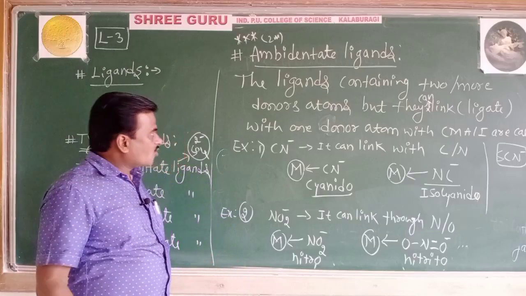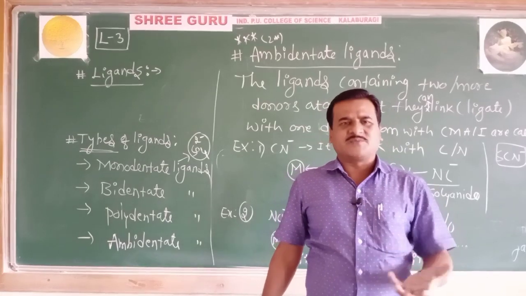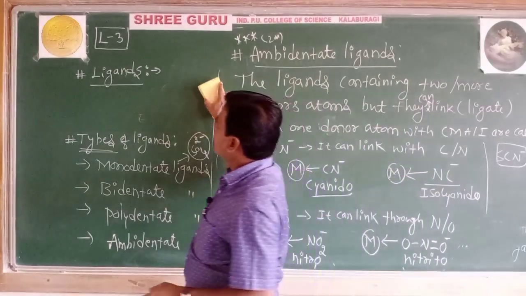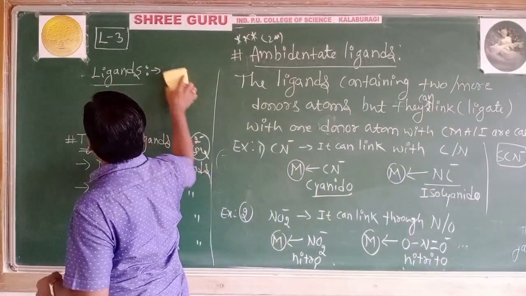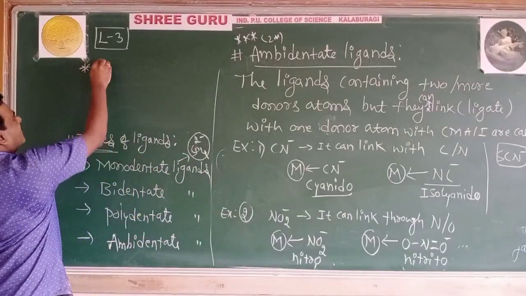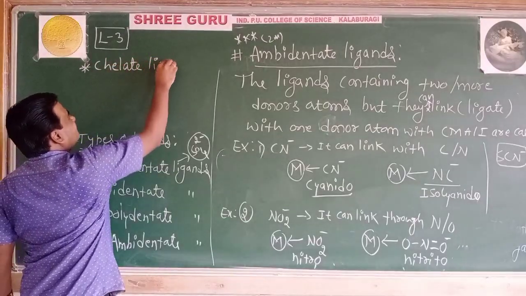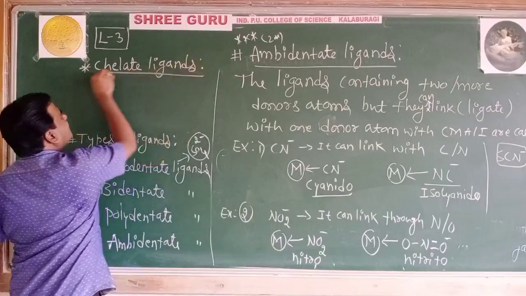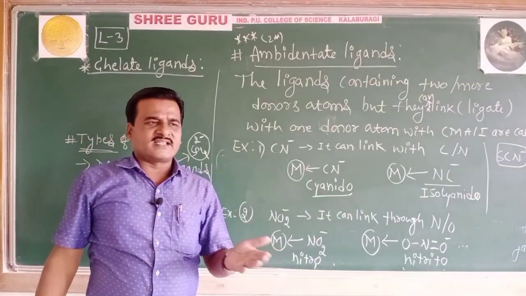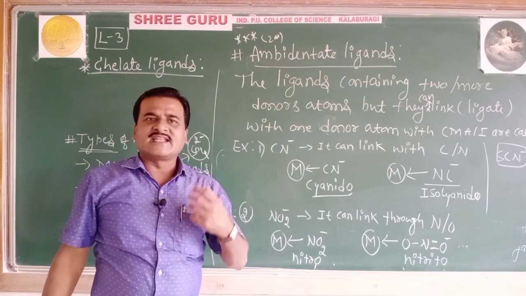Well, now let us go to one more subtype in the polydentate itself, which are called chelate ligands. Let us learn about a type of polydentate only, chelate ligands, as information. What are chelating agents? What are chelate ligands? If you get a question in the theory paper, give an example of a chelate ligand, a chelating agent.